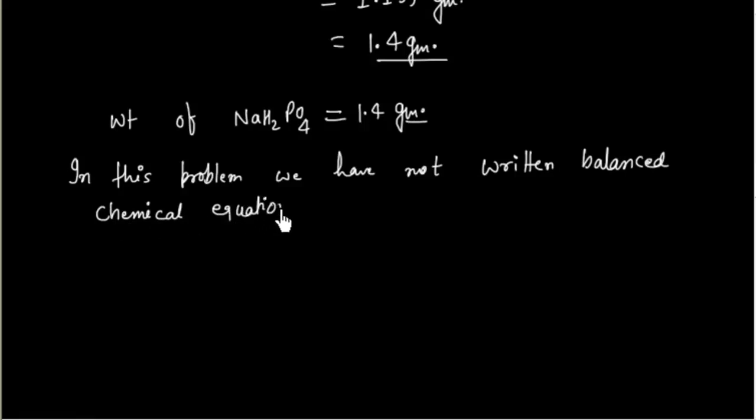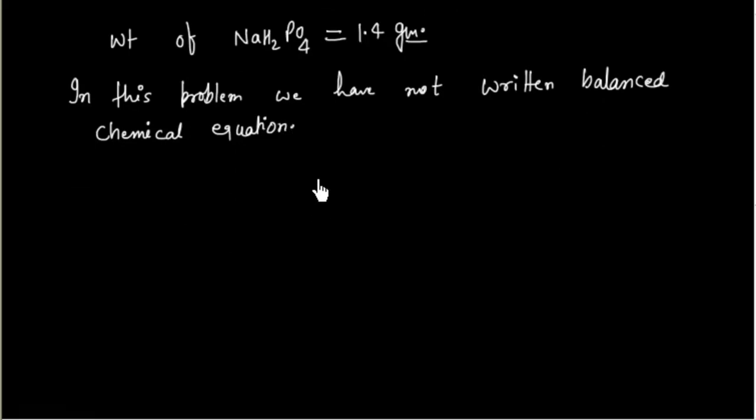So if you are avoiding a balanced chemical equation, use POAC, the principle of atom conservation. You can easily solve any problem of this kind.